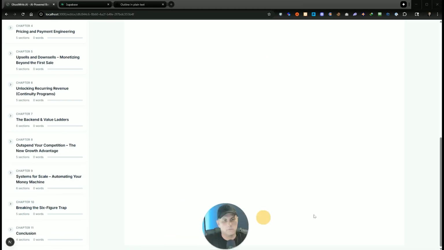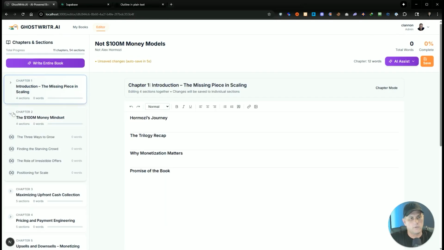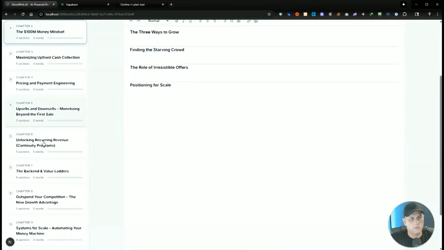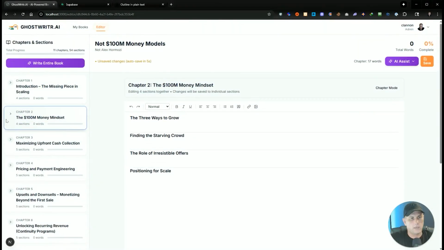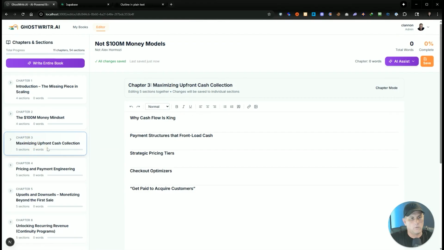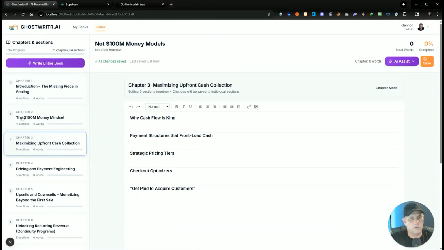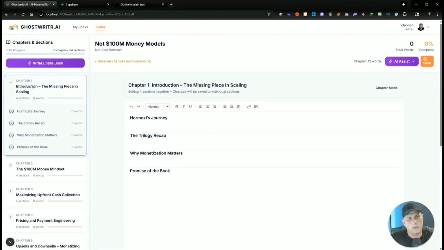And now, if you look at the top here, we've got all of our chapters and sections on the left-hand side here. So we can go through each one of these chapters and start writing. So we can write manually, or we can write automatically.